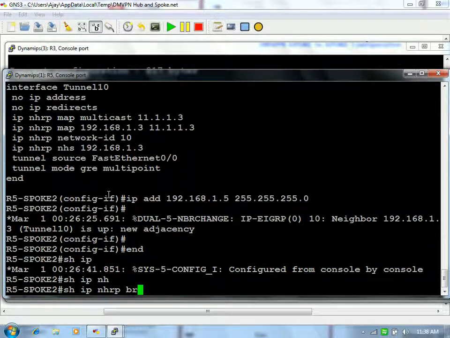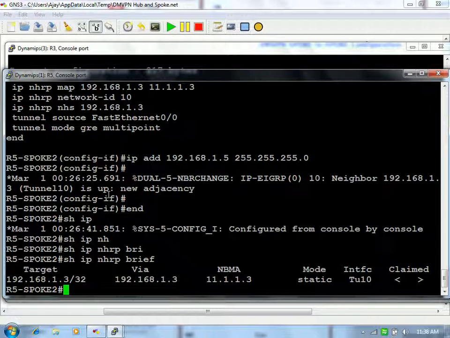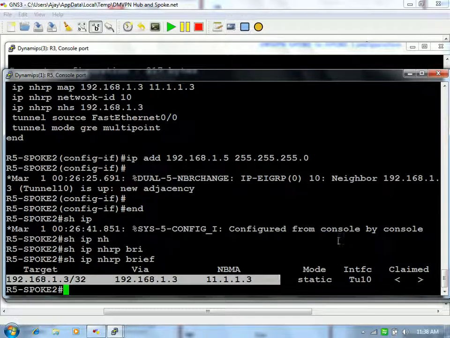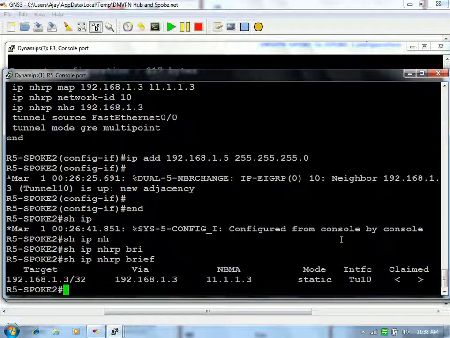IP NHRP brief. You should have only one NHRP map. This is called the NHRP mapping. And definitely every spoke side you will have one. Why? Because you know about your server, that is called a static configuration of NHRP. That's why you are seeing static over here. Manually you have mapped it, when you said IP NHRP NHS and IP NHRP map 192.168.1.3 located over 11.1.1.3. So that is static only. But